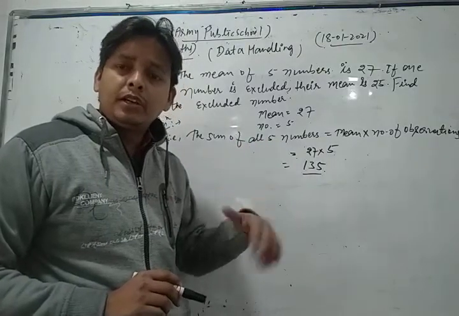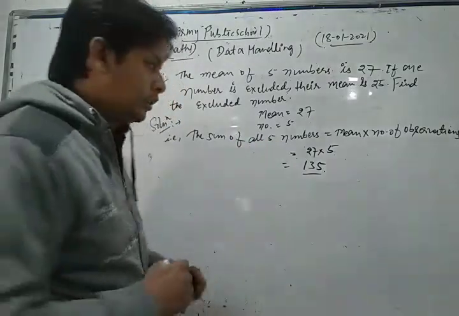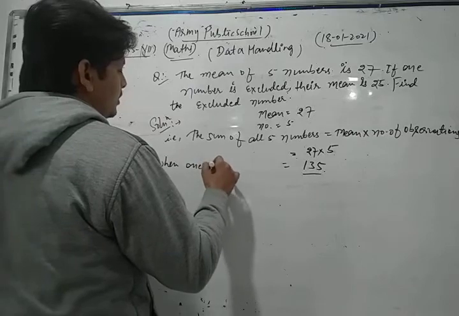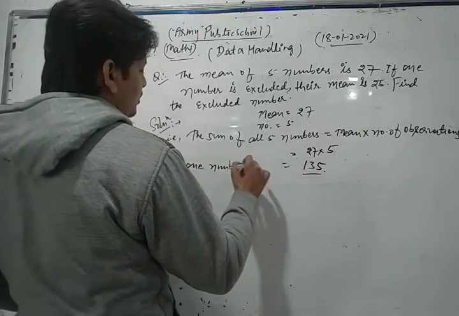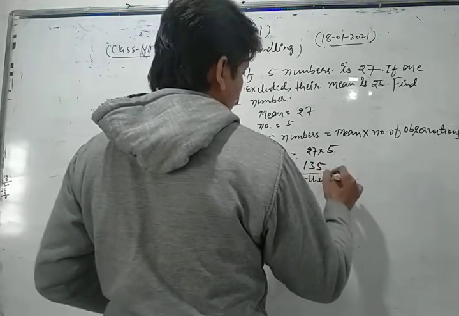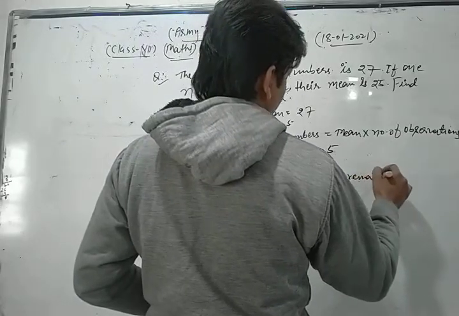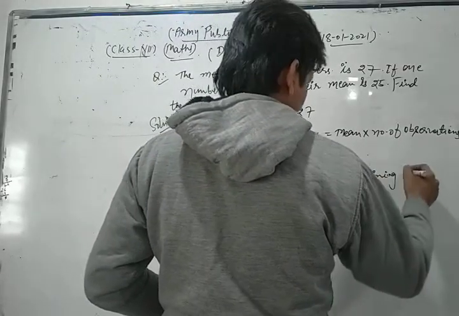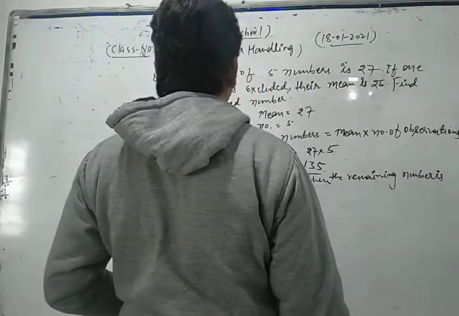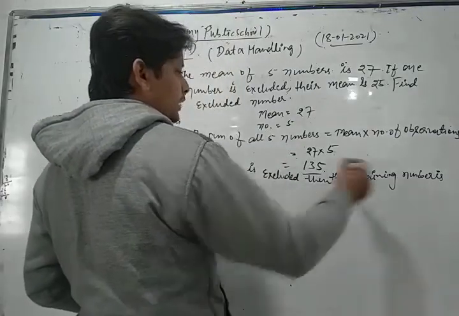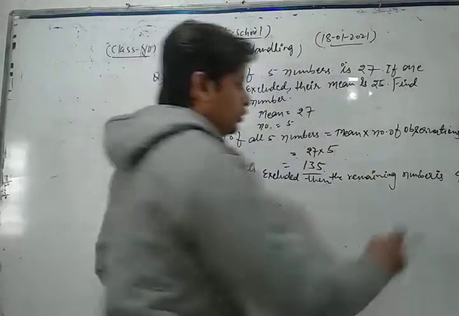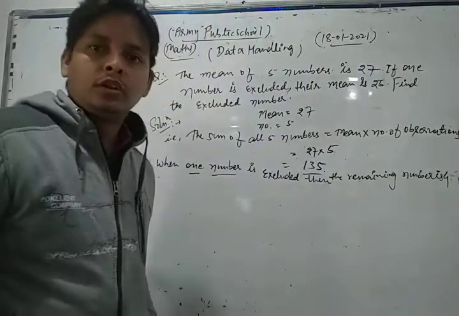Dear students, if one number is excluded, then the remaining numbers are 4.